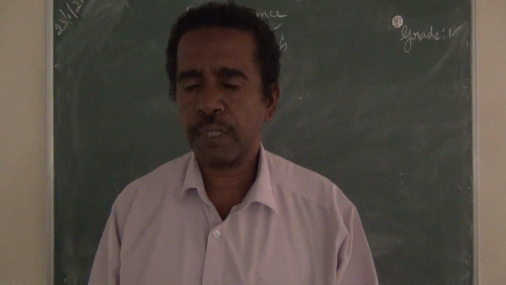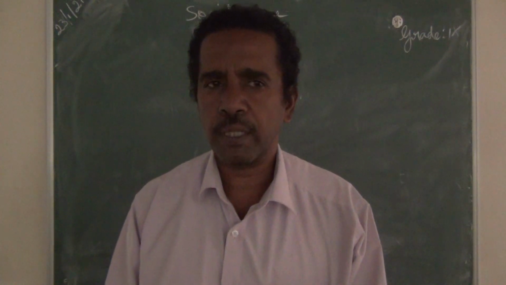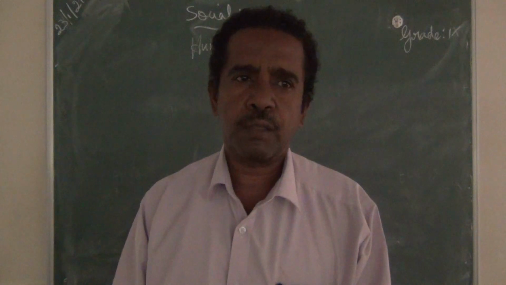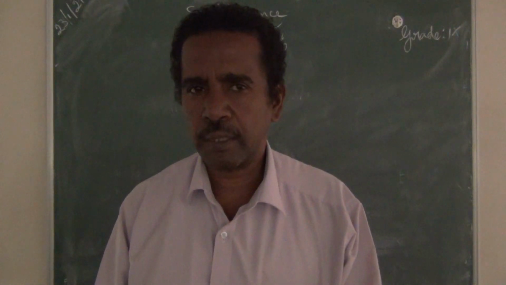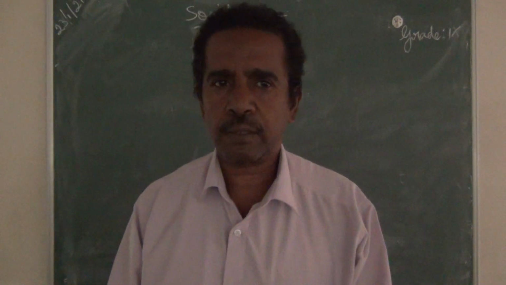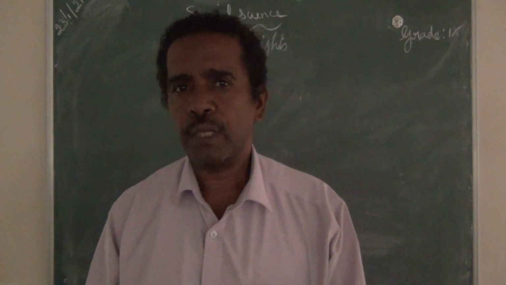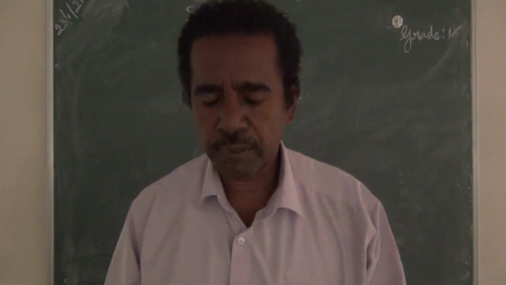Till the age of 14, all the children must be in school. So the government is giving free and compulsory education. The central government initiated the free and compulsory education, that is Sarva Shiksha Abhiyan.